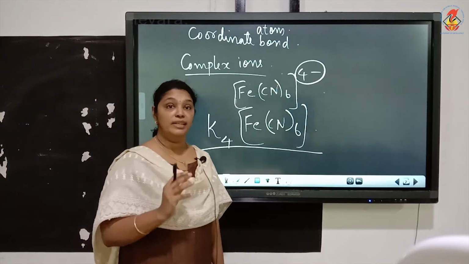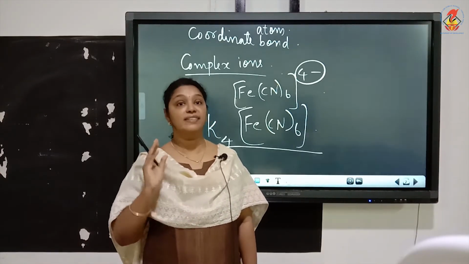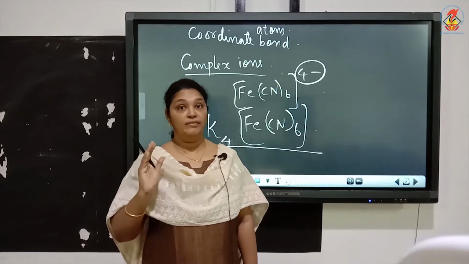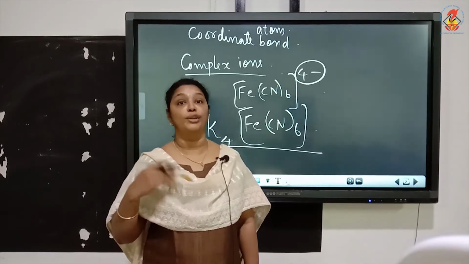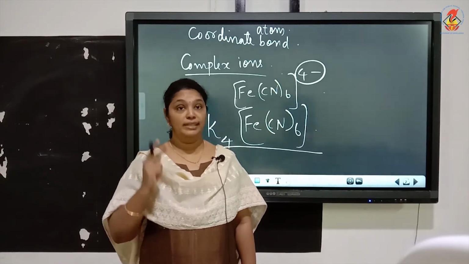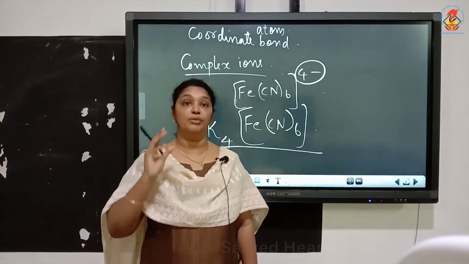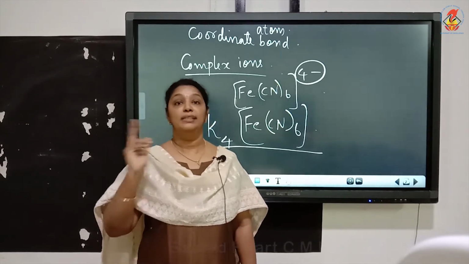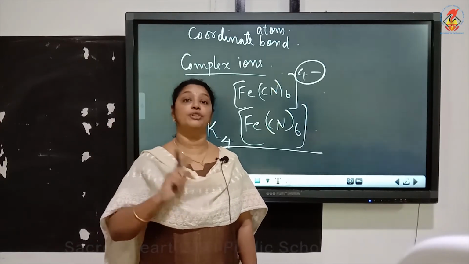So, when you hear the word coordination compound, a coordination compound contains a central metal atom which is linked to a number of ions or neutral molecules by a coordinate bond. That is, here the lone pair of electrons is donated only by the neutral molecule or the ions to the central metal atom.